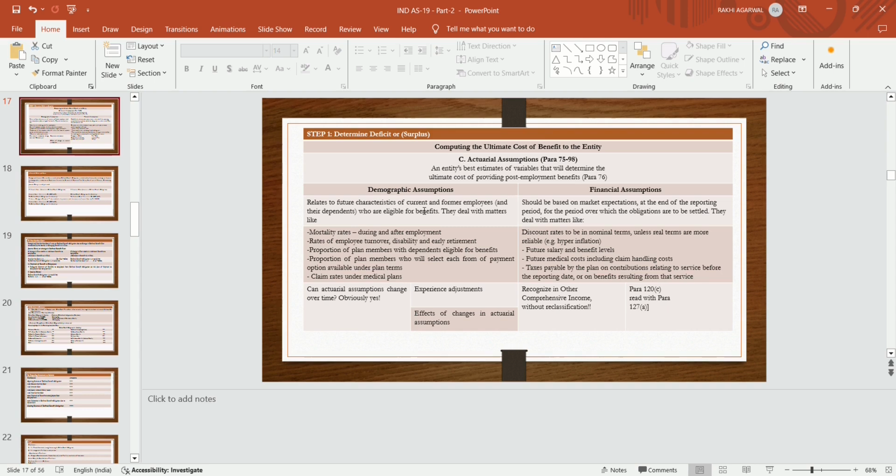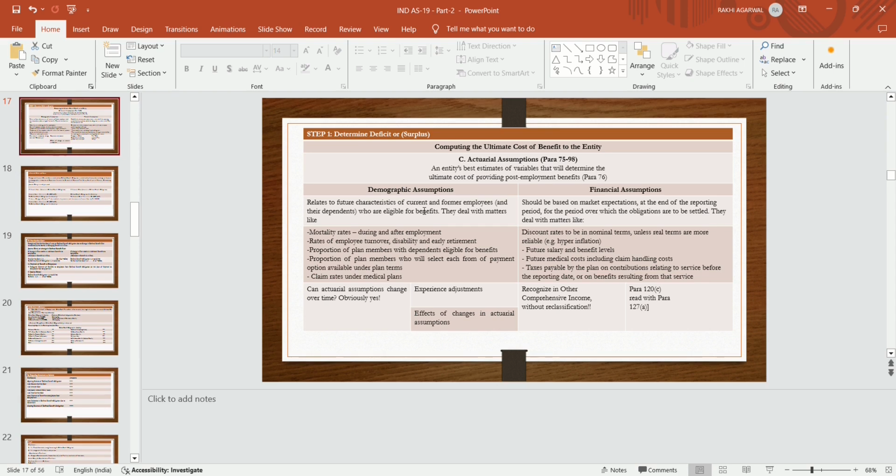So what demographic assumption is to be taken? Whether the employee will stay in the organization, what his personal details are, to be taken at the time of filling the HR form. So personal details means his health conditions, whether he is single or married. If married, will he stay in the same organization or in the same area? Means all the personal details are to be taken by the entity in order to calculate the demographic assumptions, due to which the financial assumptions also change.